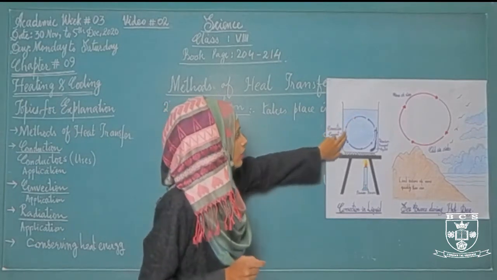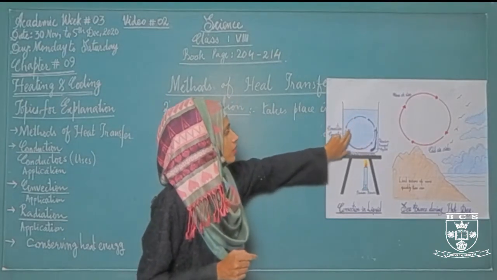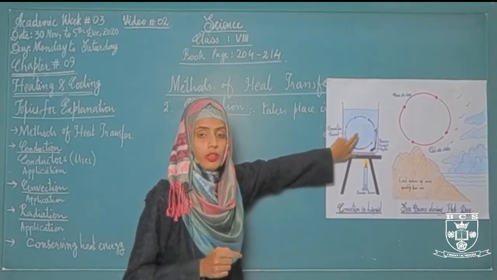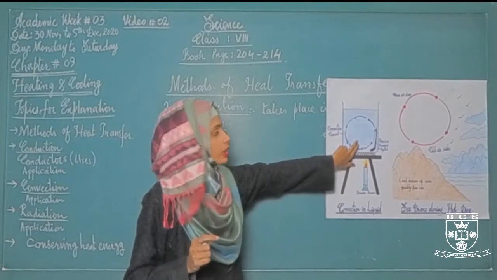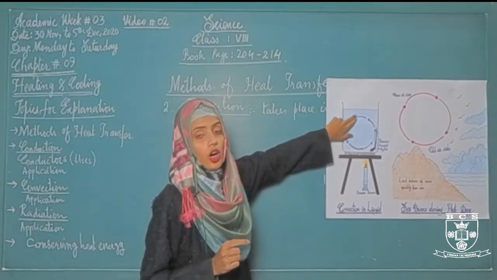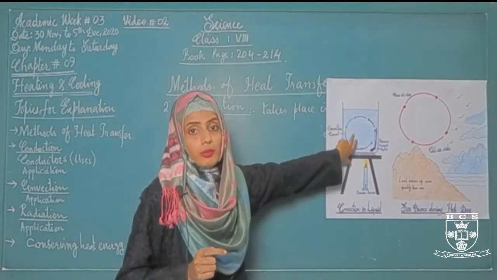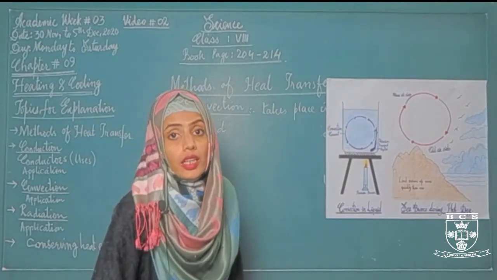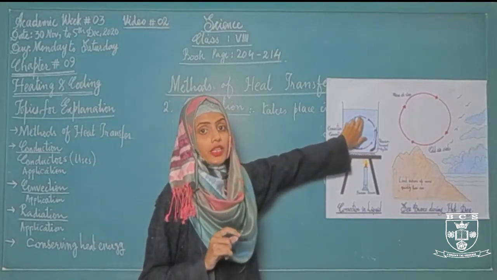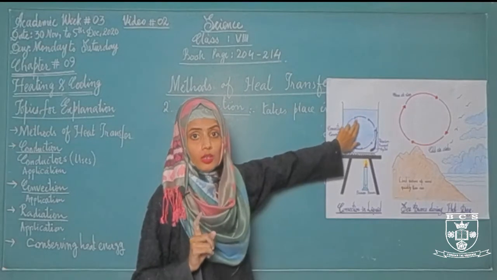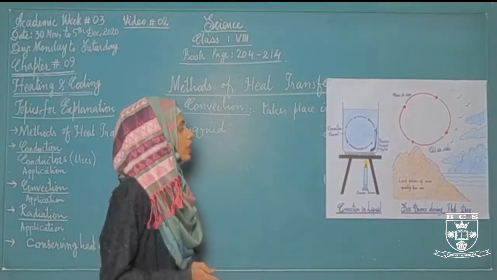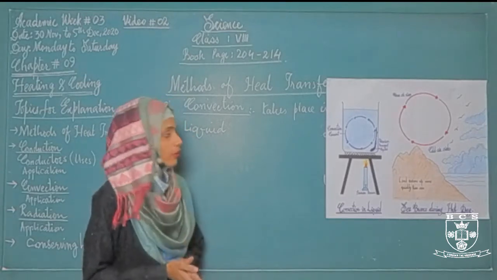So in this way, a circular stream is formed, and that circular stream is called convection current. This circular movement of the fluid will continue until the temperature of the lower water surface and the top water surface becomes the same. This shows the transfer of heat from one particle to the last particle of the liquid by the circular movement of the medium, and this whole process is called convection, which takes place in liquid.